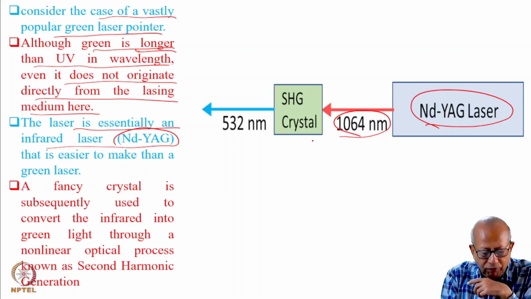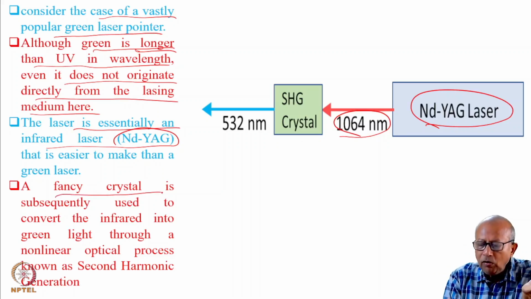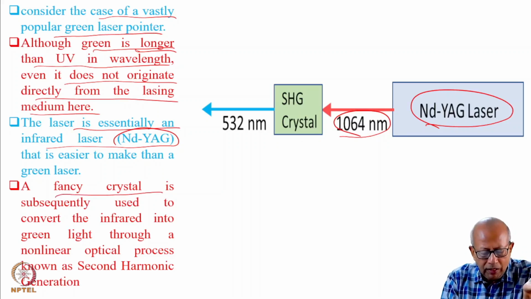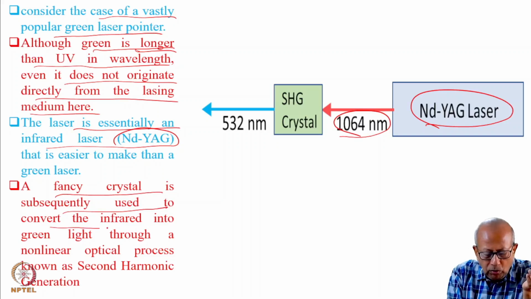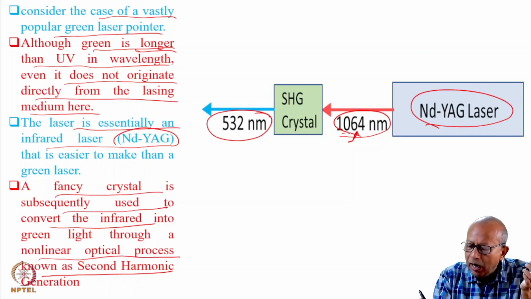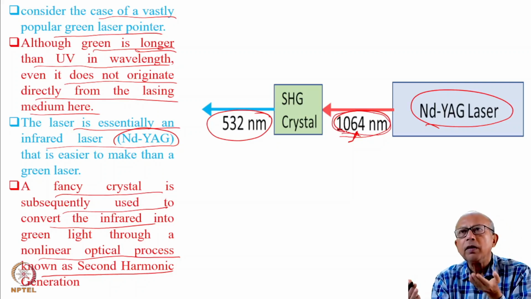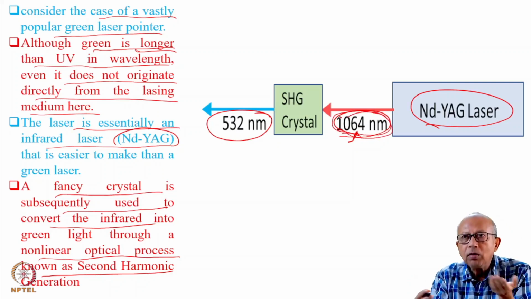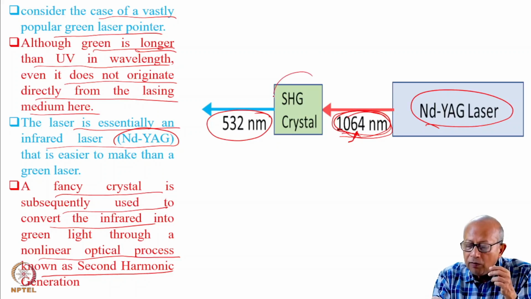And then a non-linear crystal is subsequently used to convert this infrared light into green light through a non-linear optical process known as second harmonic generation. That means it actually halves the wavelength, or doubles the frequency. That is called second harmonic generation.